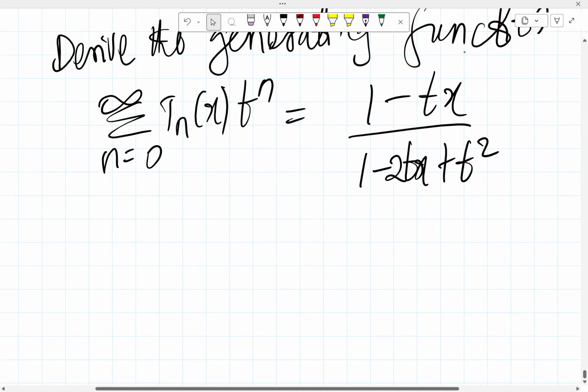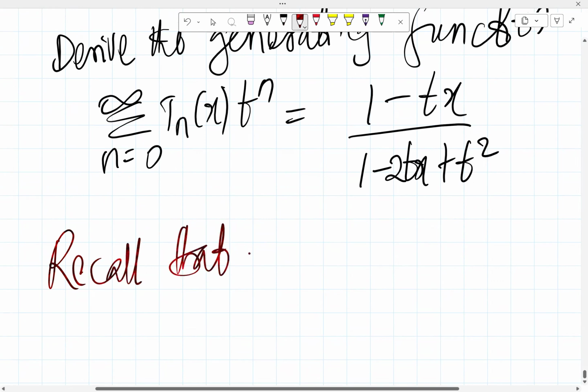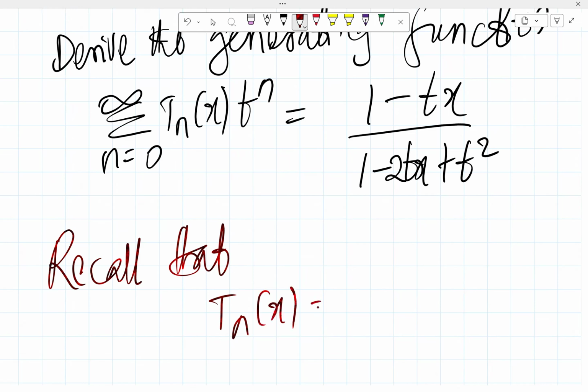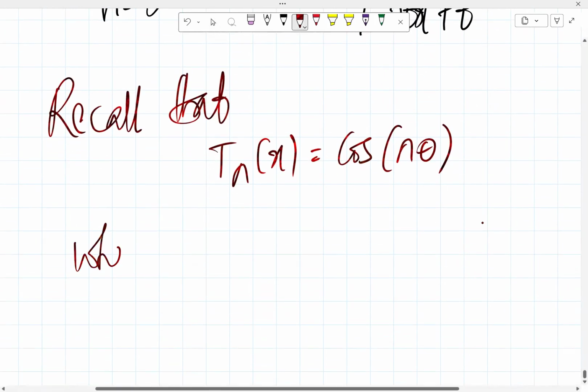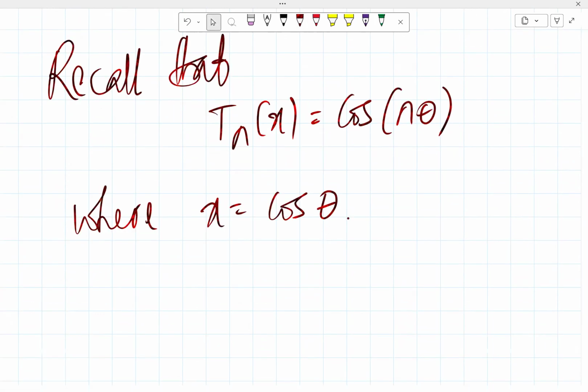So step 1, start from the definition. You'd recall that T_n(x) is equal to cos n theta. Start from there, where you know that x is equal to cos theta.